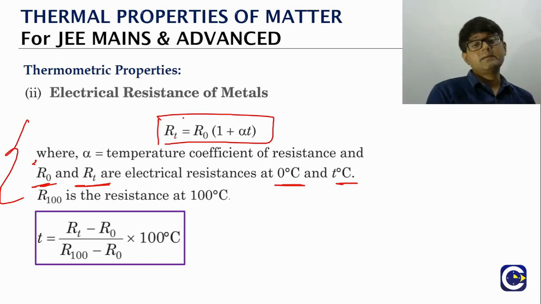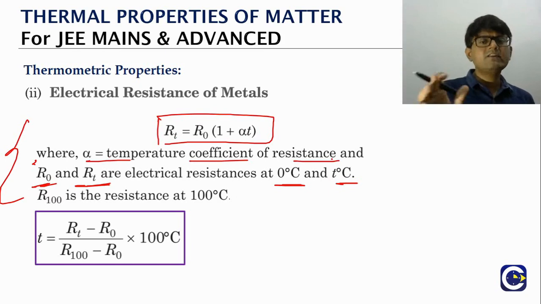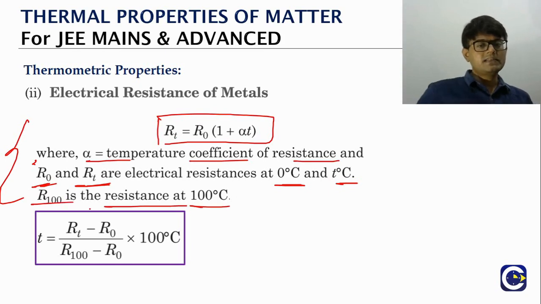The resistance at temperature T will be equal to R naught into 1 plus alpha T. This alpha is what we call the temperature coefficient of resistance. Particularly for 100 degrees Celsius, if you are trying to represent the resistance, we will call it R100. Now, how do we measure the temperature by using the resistance values? So we have a final formula here. We will see how the formula comes.